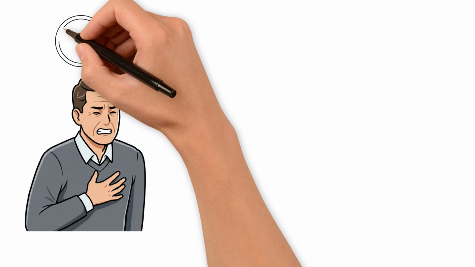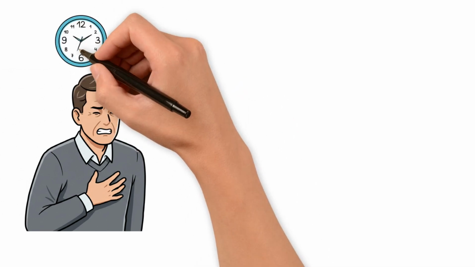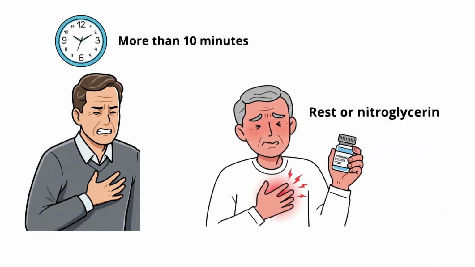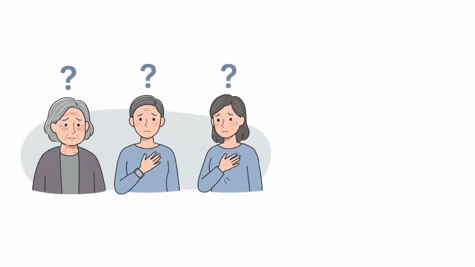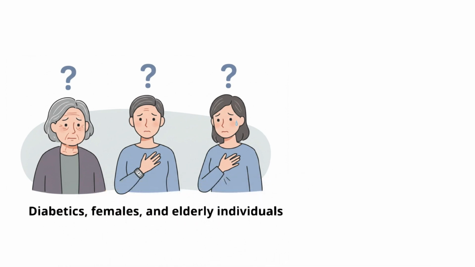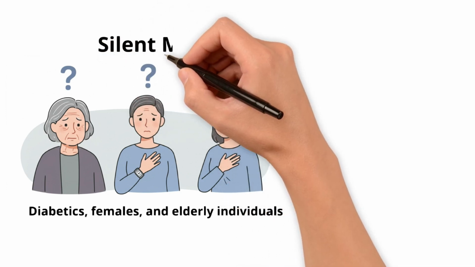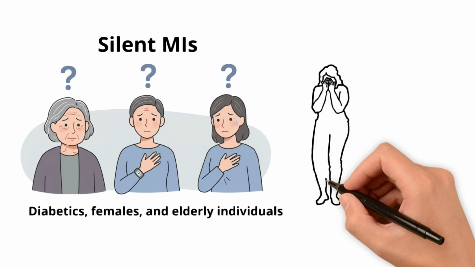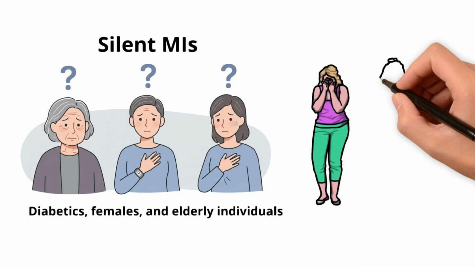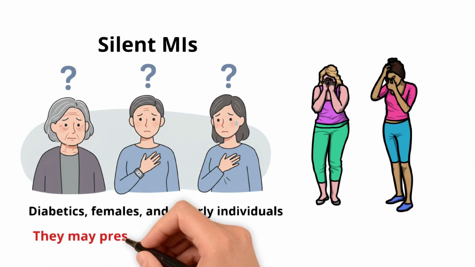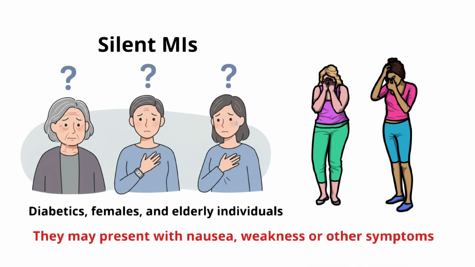A key diagnostic feature of a myocardial infarction is chest pain lasting more than 10 minutes that is not relieved by rest or nitroglycerin. However, some patients, especially diabetics, females, and elderly individuals, may experience other symptoms. In some cases, these might be referred to as silent MIs. These present with atypical, meaning not normal, or minimal symptoms. For example, females often present without chest pain. They may present with nausea, weakness, or other symptoms, but again, may not present with chest pain.